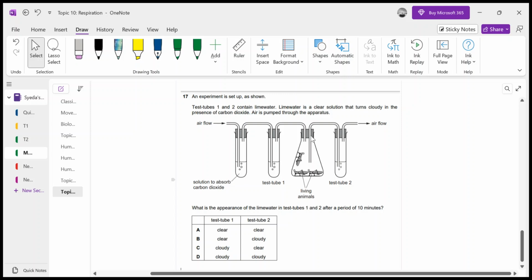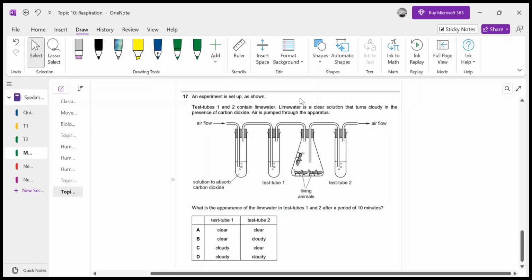And we can see that in this flask we have some living animals. When we talk about living animals, it means that they are respiring, they are exchanging the gases, they are taking in oxygen, they are excreting or exhaling out carbon dioxide. So this carbon dioxide is moving upward, and it is going to both the right side and the left side. This carbon dioxide is diffusing both into test tube 2 and into test tube 1.